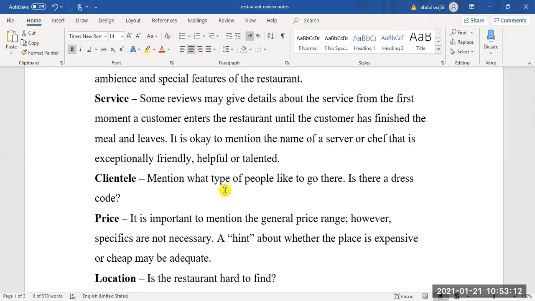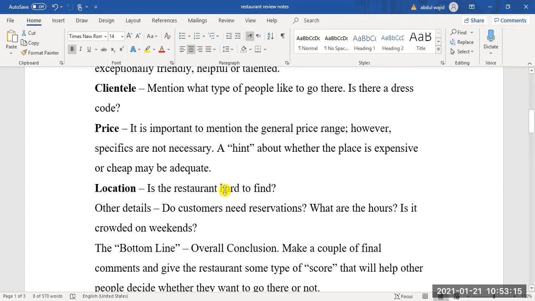Then there is location. Is the restaurant hard to find? So then you go for location. The restaurant is on the road, so it is easy to find. And other details. Do customers need reservations? Some restaurants need reservations. Before you go there, you need to reserve your seats. What are the hours? Is it crowded on weekends?